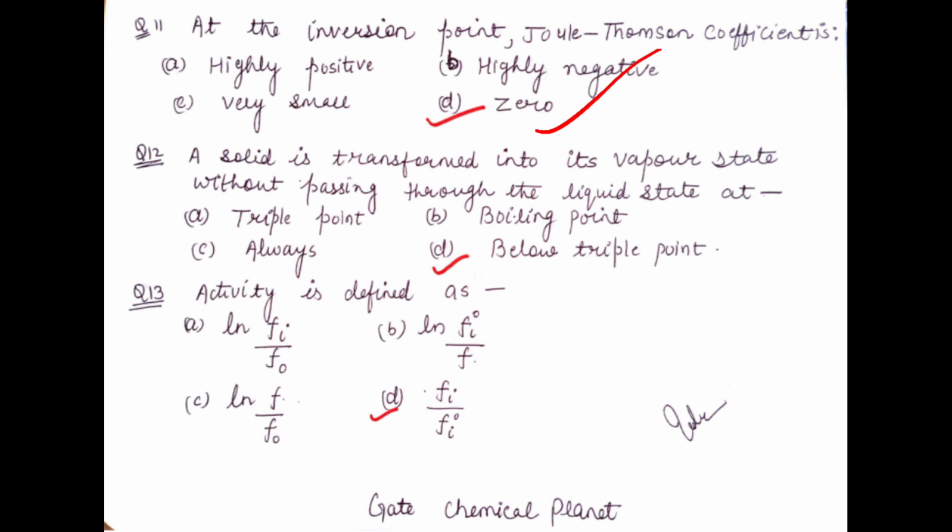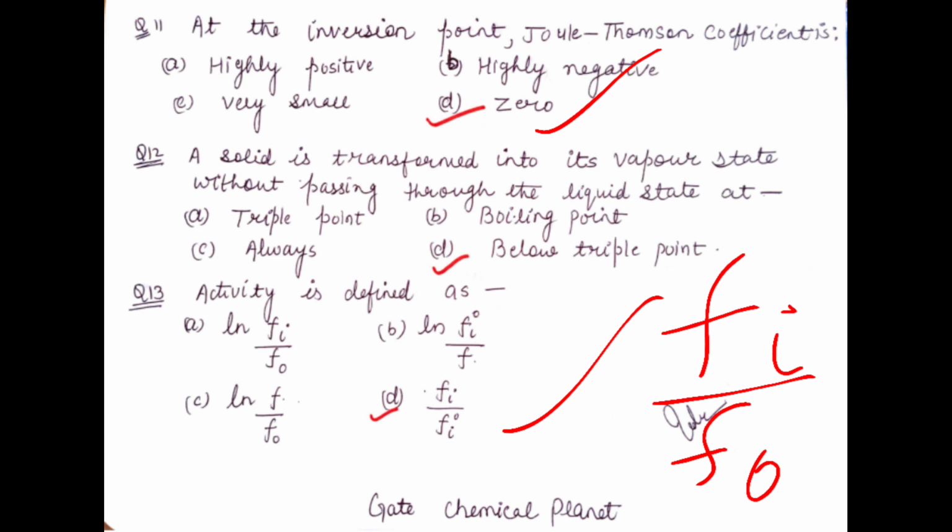So the next question is, activity is defined as? How can we define the activity? We can define activity with the help of fi minus fi naught. It is fi upon f naught i. Okay, there is a correction here. It is fi upon f naught i. So option D is correct here, and it is fi upon fi naught.